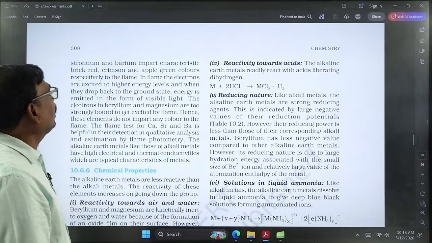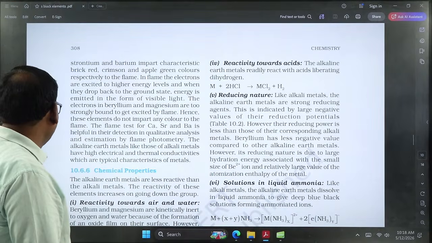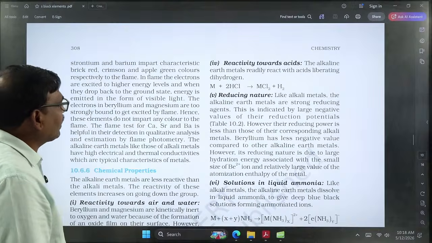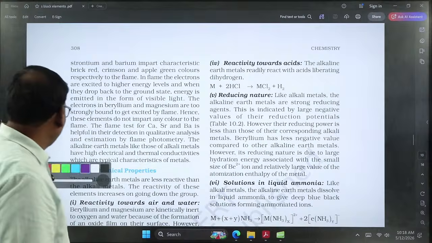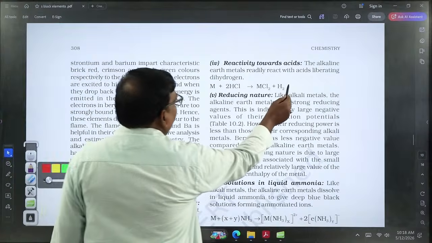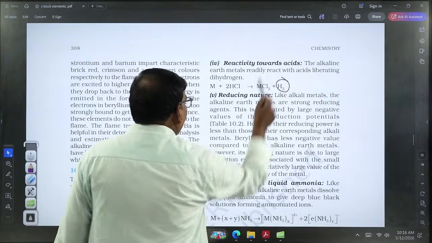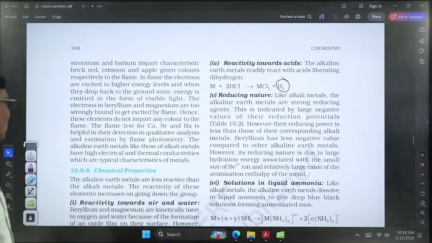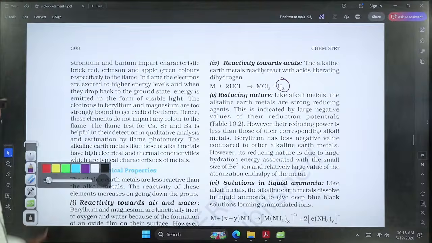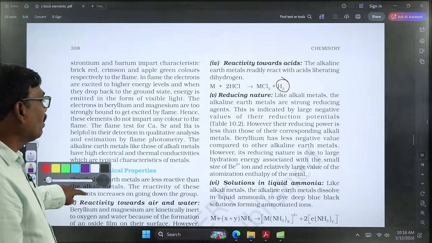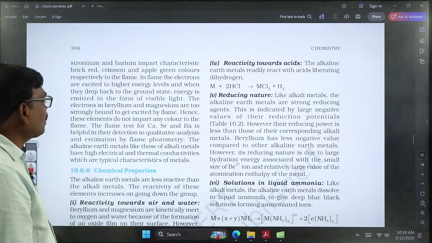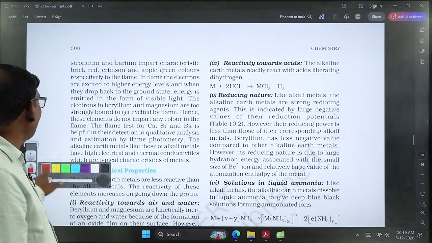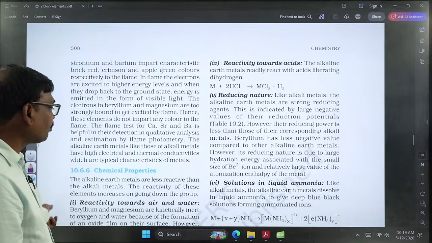After that we go to the reactivity towards acids. These metals have basic character, that's why they react easily with acids, and with acids they liberate hydrogen gas. Here also the reducing power will be similar to that of alkali metals. When compared with alkali metals, the reducing power of alkaline earth metals will be low. They also exhibit negative SRP values. The standard reduction potential values of these group elements all exhibit a negative sign.